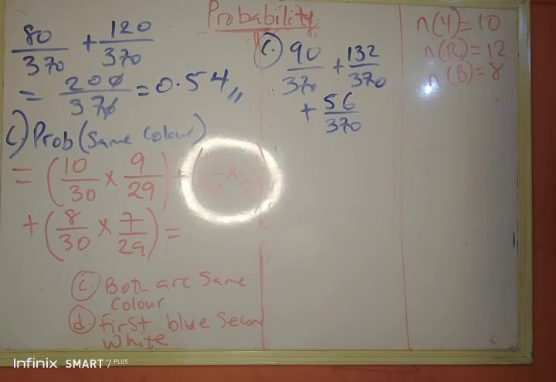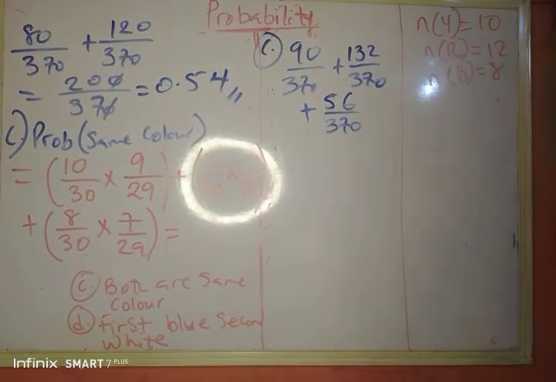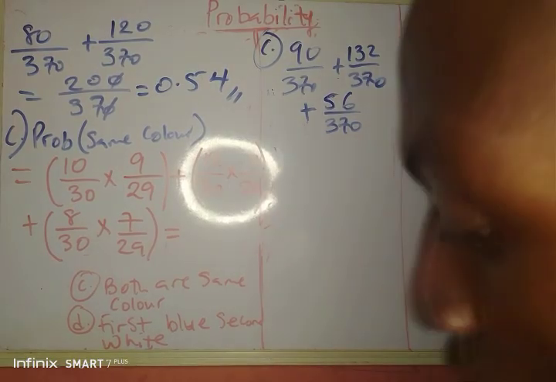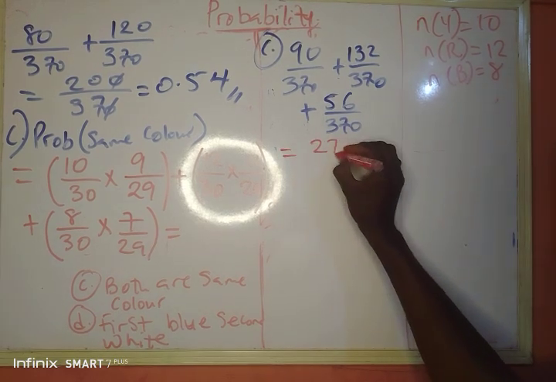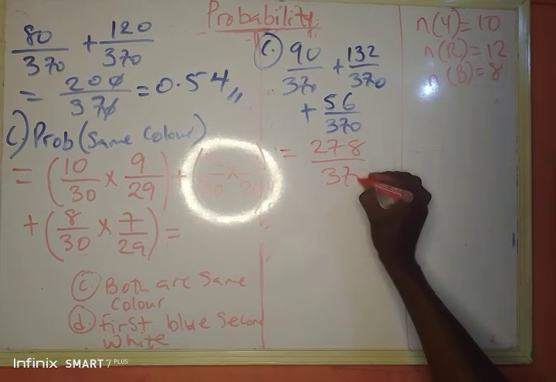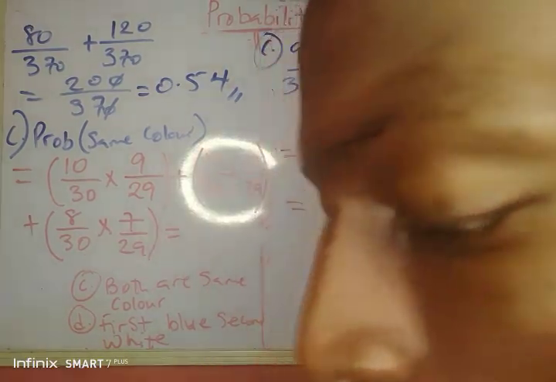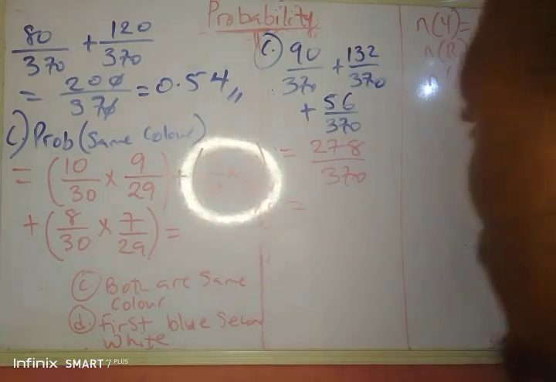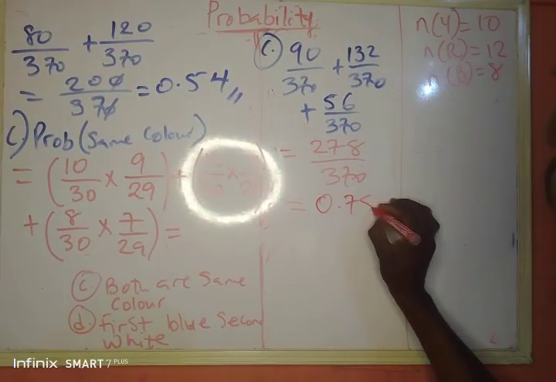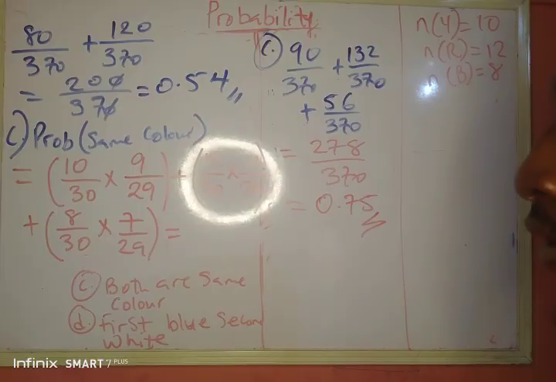So from here I can say 56 plus 132 plus 90. That gives me 278. So we say that then equals 278 divided by 370. And then this value is even high. Divided by 370, we have 0.75. And that's the final answer for that.